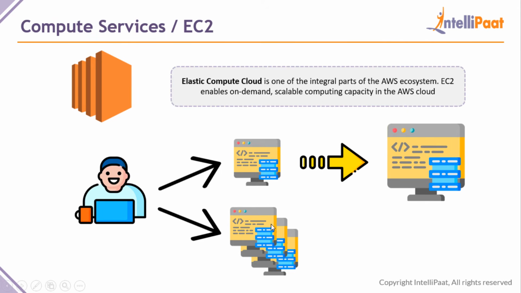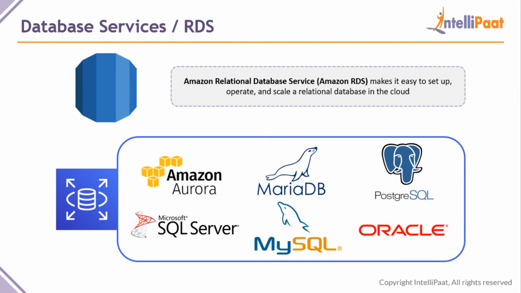And coming to the scaling part, if you enabled auto scaling, that means whenever there is a need, you can create multiple copies of this server. That is, whenever there is a traffic increase, it will create one more server and again one more server according to the needs, and also it will reduce one server whenever there is a traffic decrease. So EC2, as I told you, if you are starting with AWS, start off with EC2 because it is the most integral part of the AWS ecosystem and it provides you scalable computing capacities. So now let us go and look at the next service.